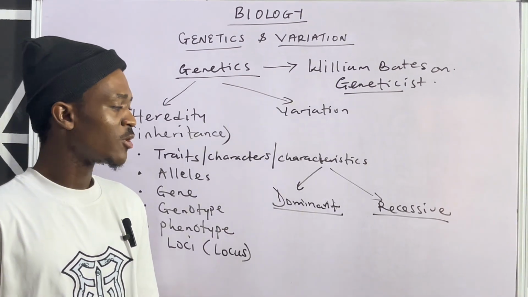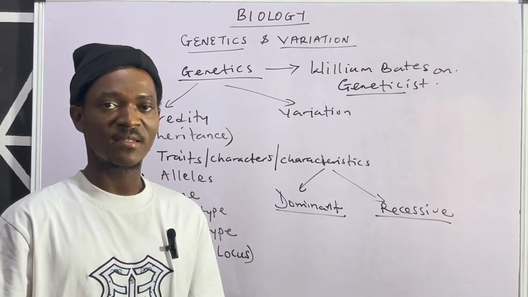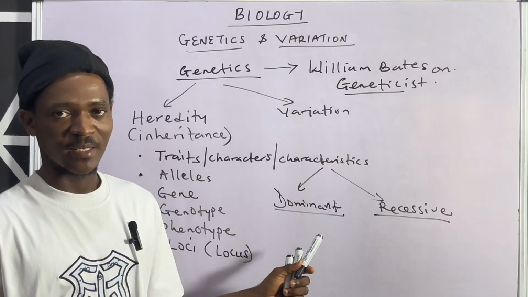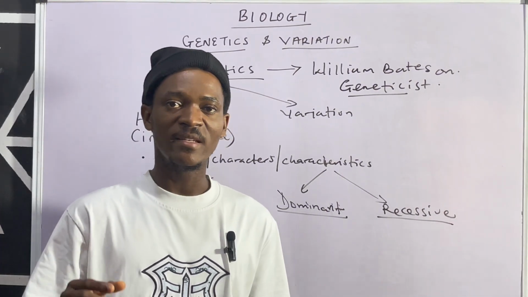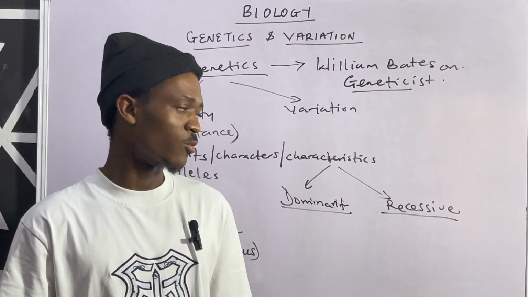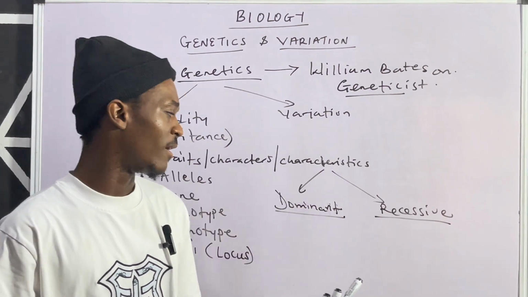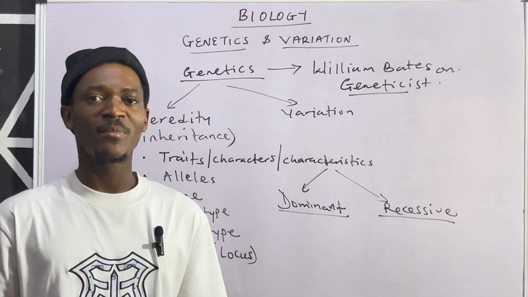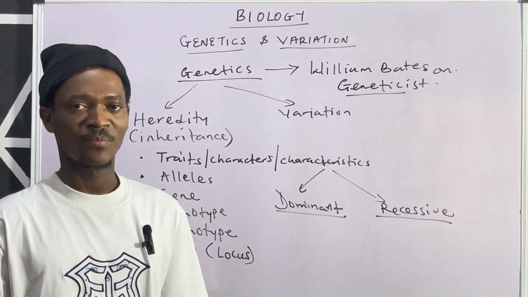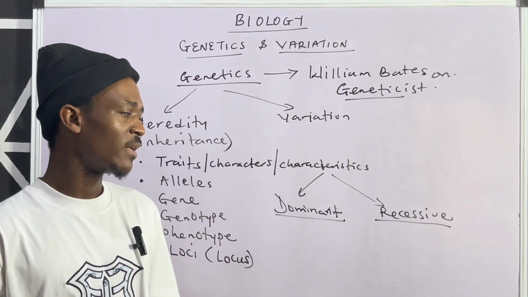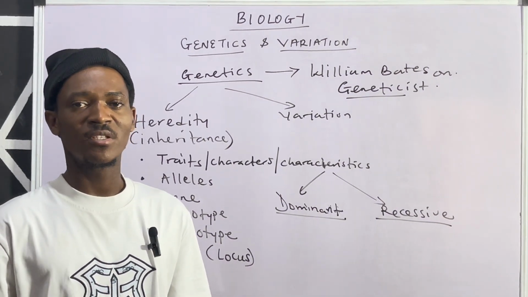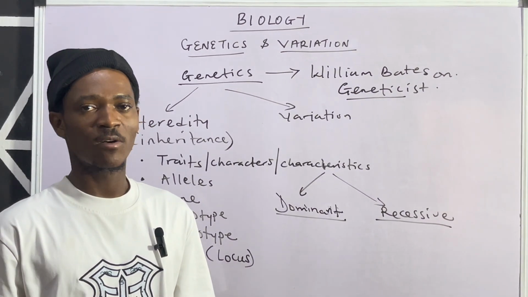You get the point now? So the one that expresses itself is known as dominant. Then the one that is hidden or suppressed is what? Recessive. Now, dominant can be expressed in both conditions. What do I mean by both conditions? In homozygous conditions as well as heterozygous conditions.